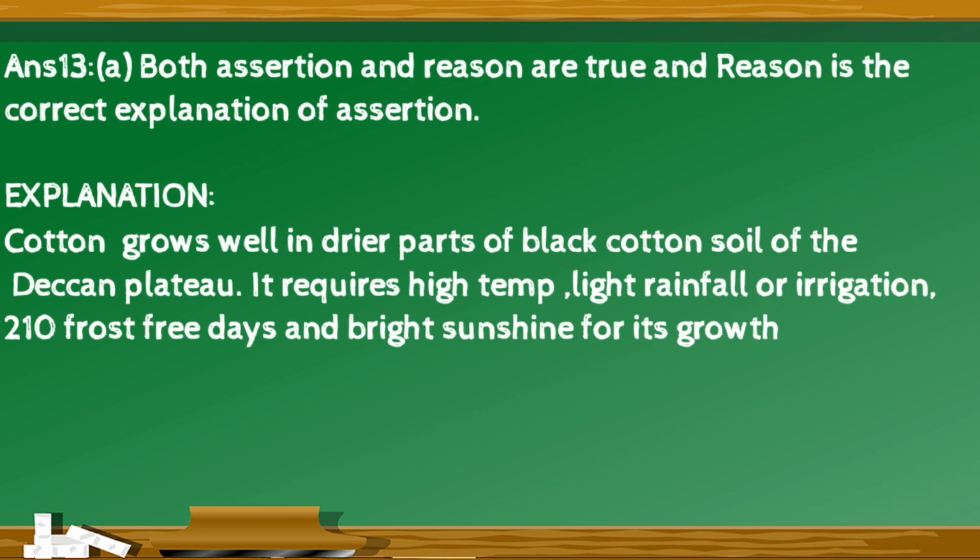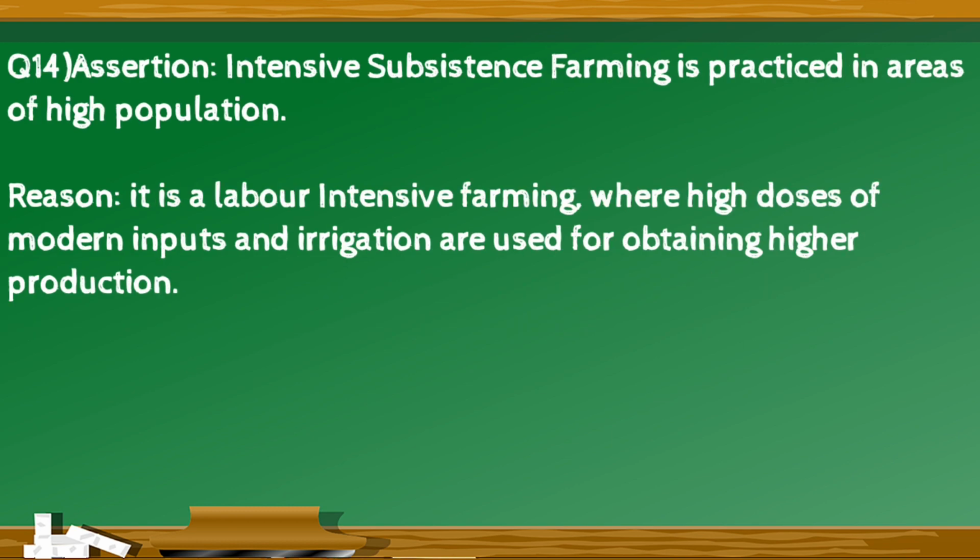The right option is A. Both assertion and reason are true, and reason is the correct explanation of assertion. Explanation for this is cotton grows well in drier parts of the black soil of the Deccan Plateau. It requires high temperature, light rainfall or irrigation, 210 frost-free days and bright sunshine for its growth.